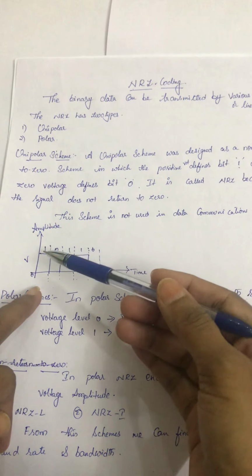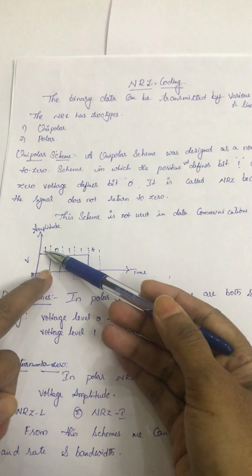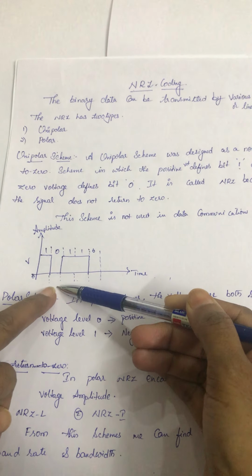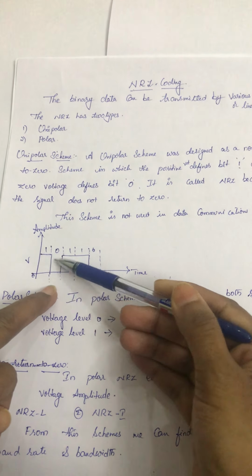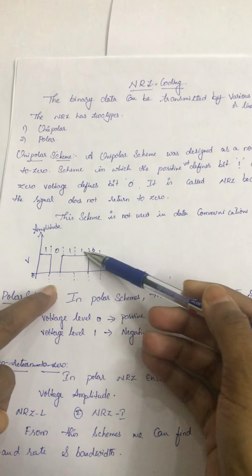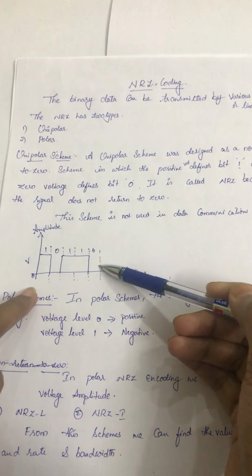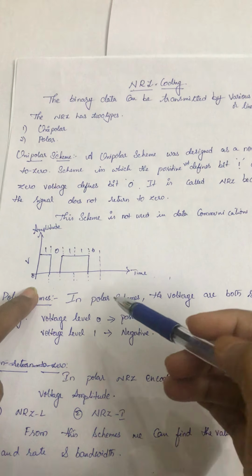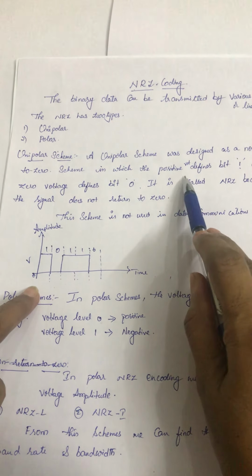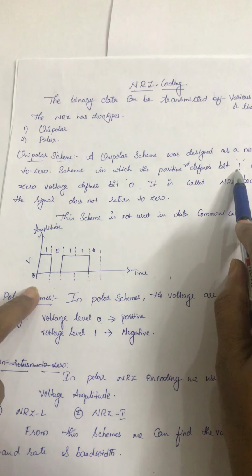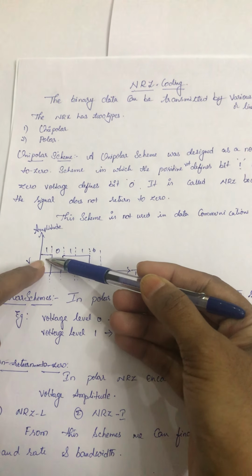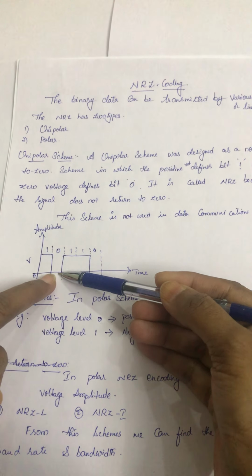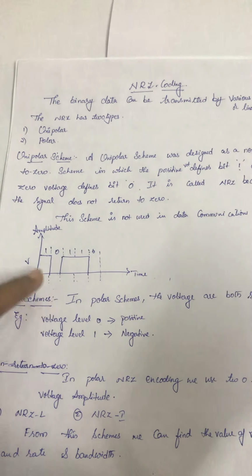So this is the figure. Positive voltage is treated as a bit 1, and we don't have any negative cycle or negative signal here, only unidirectional. The signals or cycles are in only one direction. That's why we call it a unipolar scheme. So positive defines bit 1, and 0 is treated as 0 voltage. There is no negative signal here, right?